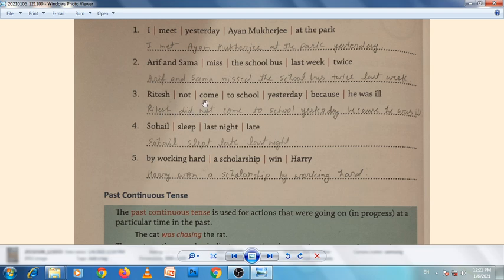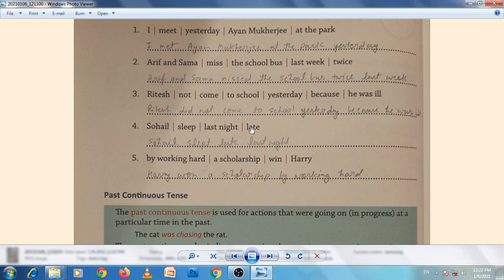So Ritesh did not, because it is a negative sentence. So in simple past we use did in negative sentences and use the first form of the verb with did. So Ritesh did not come to school yesterday because he was ill. Okay, did not come. So remember this thing, come, not came. Okay, did not come.